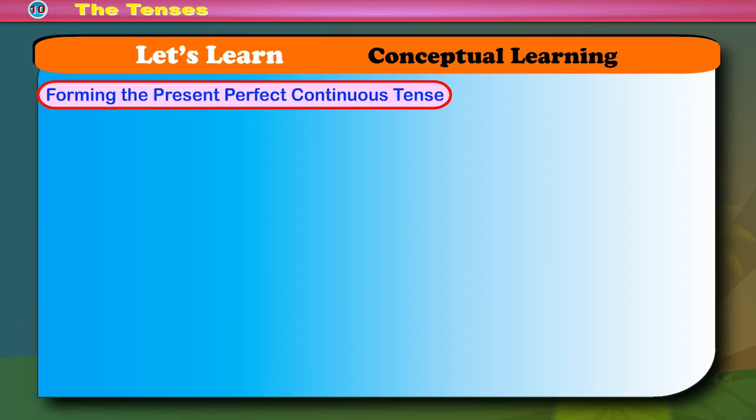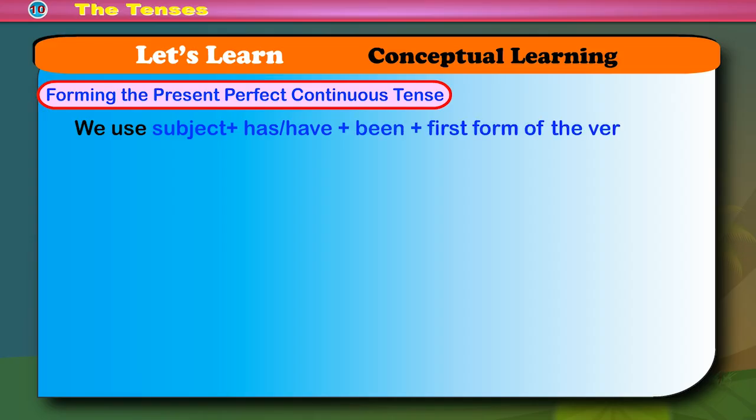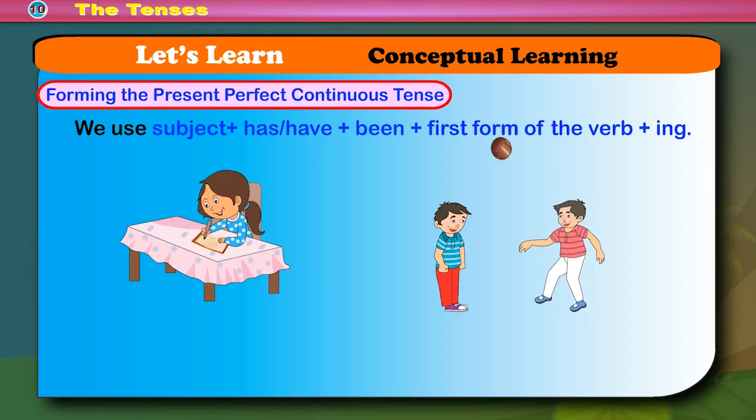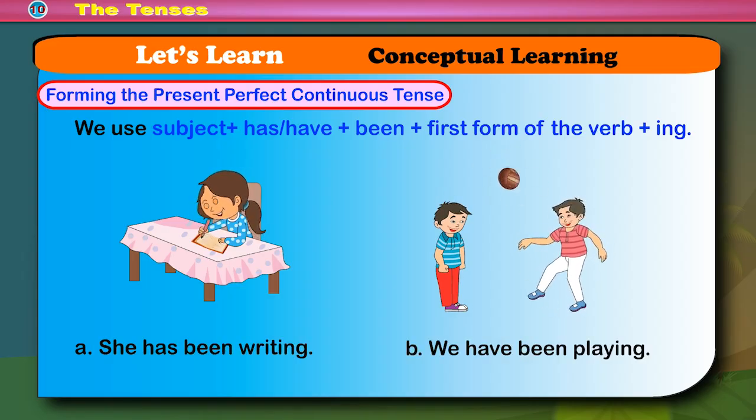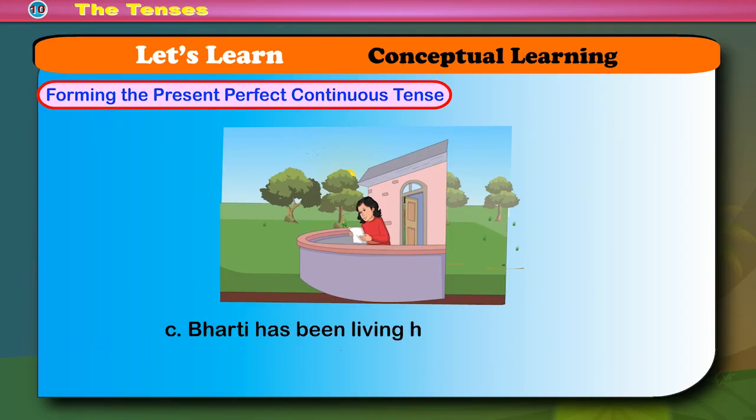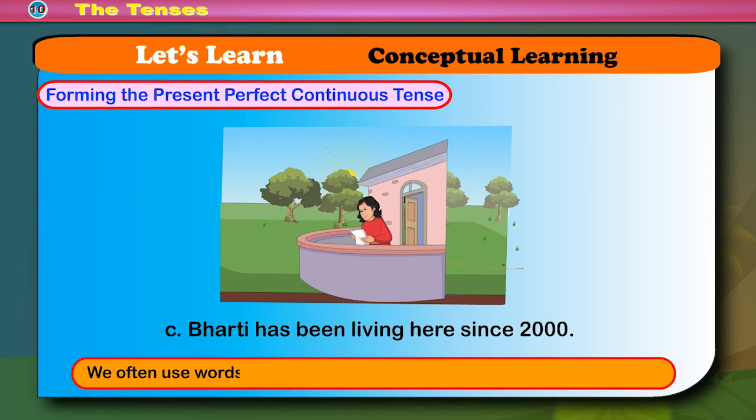Forming the present perfect continuous tense. We use subject plus has or have plus been plus the first form of the verb plus ing. A. She has been writing. B. We have been playing. C. Bharti has been living here since 2000. We often use the words for and since with present perfect continuous tense.